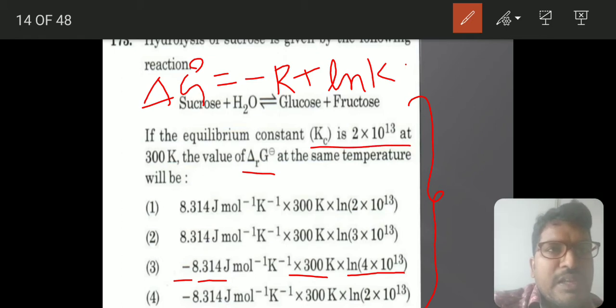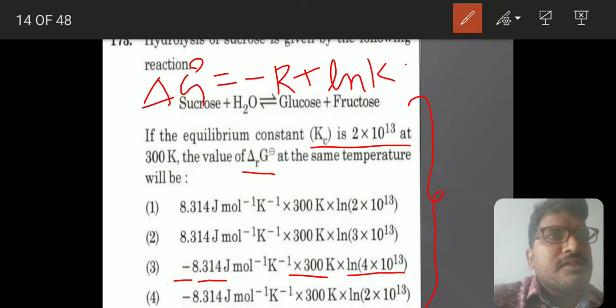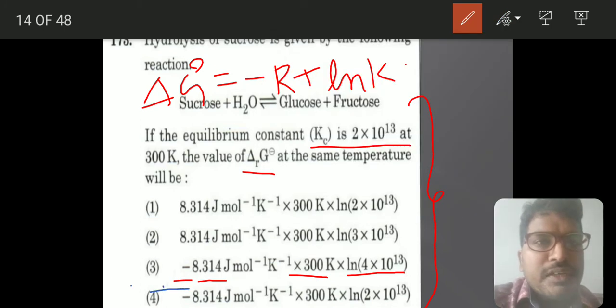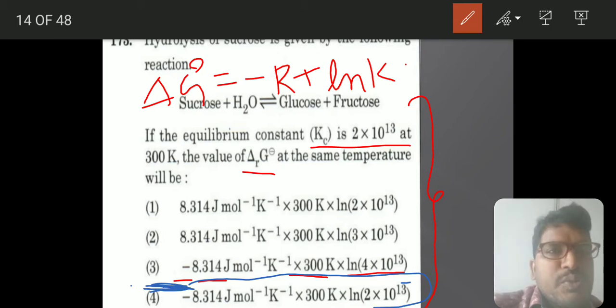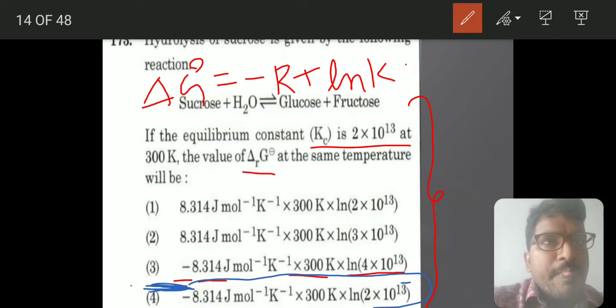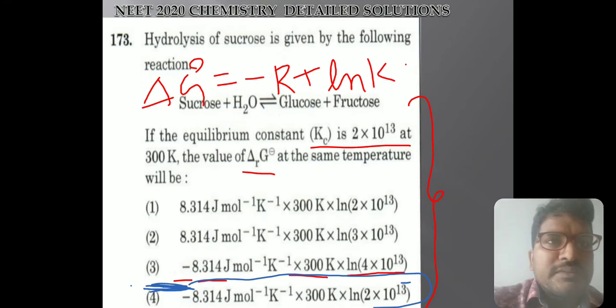So option 4, the last option, is correct. Look at the typicality: simply by looking at these two you would go to this option, but they didn't give you that chance, so they changed the option. So minus 8.314 into 300 into ln of 2 into 10 power 13. Like this you can remember this. Let's move to the next one.